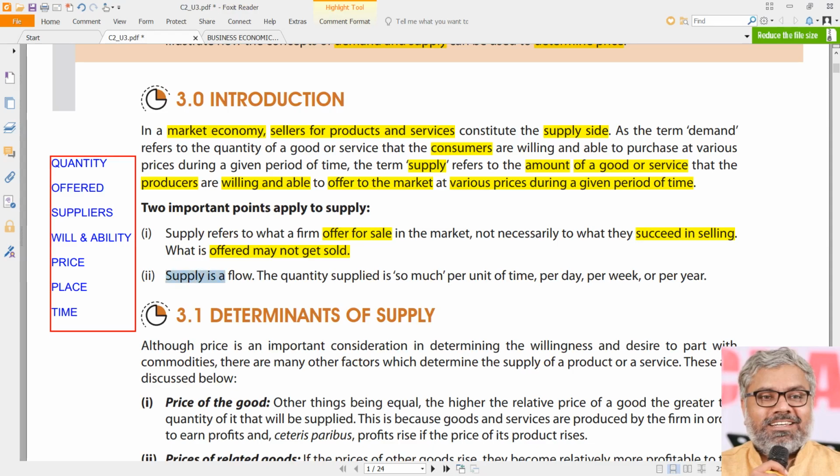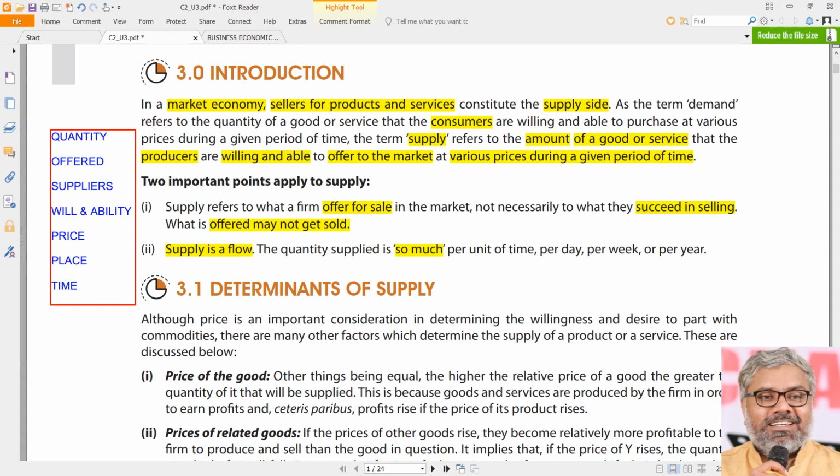And the second one is already what we know. Just like demand, supply is also a flow concept. Flow concept means it has to be expressed always like so much, as we discussed just now as an example, 10,000 tons. Per what? Is it per day, or per week, or per year? It has to be expressed for a particular period of time. So that is why we can call supply a flow concept, not a stock concept. It is not at a particular point of time, it is for a period of time. So it is not a point concept, it is a flow concept.